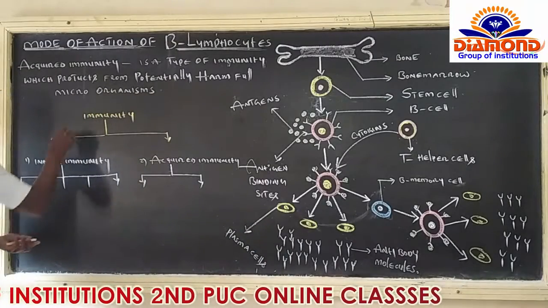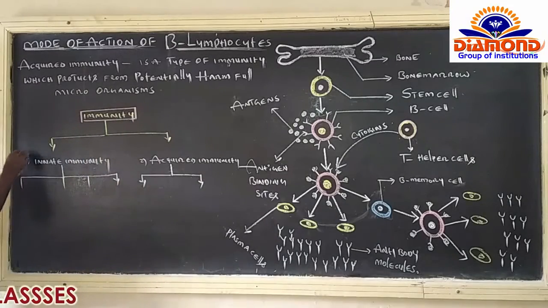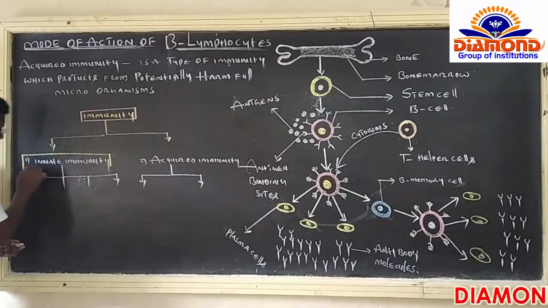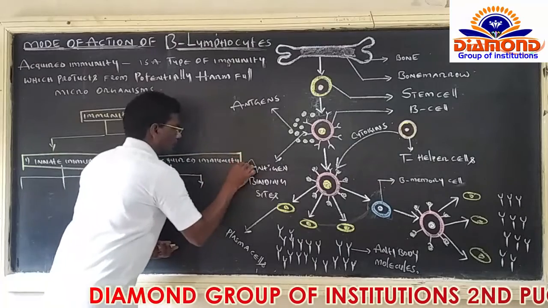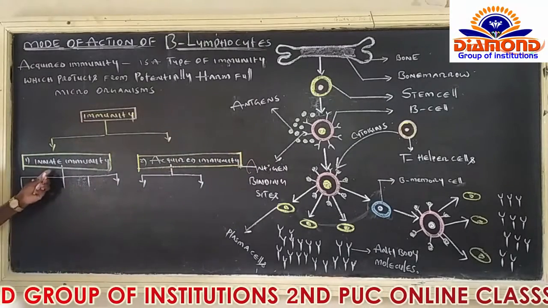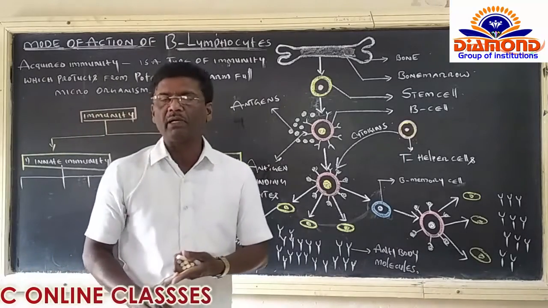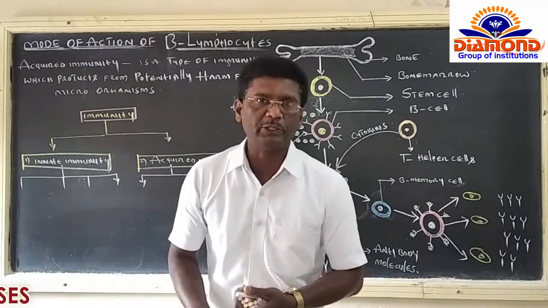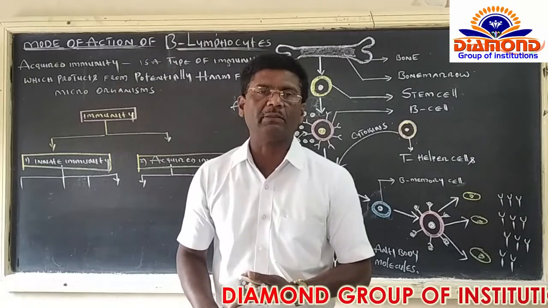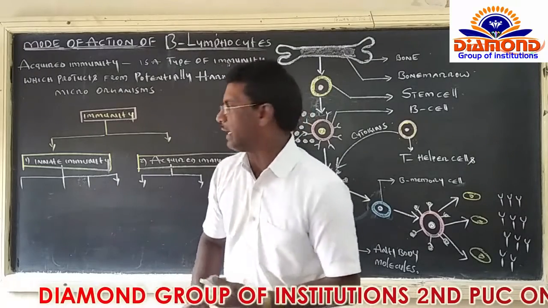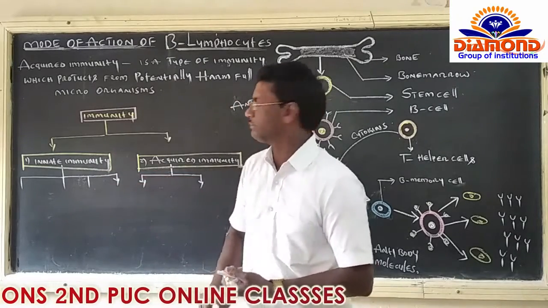The immunity present in the human being's body can be broadly classified into two different types. Number one, innate immunity, and number two, acquired immunity. What is meant by innate immunity? Innate immunity means the immunity power which shows a wide range of effects on different types of pathogens and different types of diseases. Innate immunity comes by birth only, right?